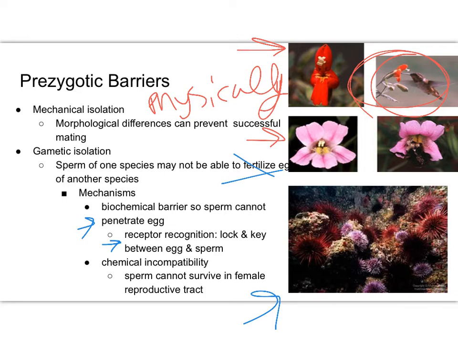The purple and the red ones are two different species of sea urchins. But sea urchins, while they reproduce sexually, they don't have sex. They release the sperm out into the water, and then those sperm, when they come in contact with the female, will then fertilize the egg. And so with these sea urchins, when they release their sperm out into the water, the two different species don't have the right receptors for the sperm. So they have stayed reproductively isolated, and they never fertilize the egg, therefore we never make the zygote.